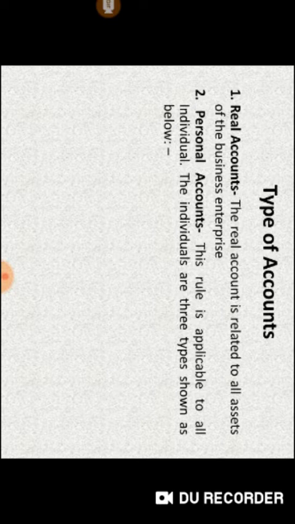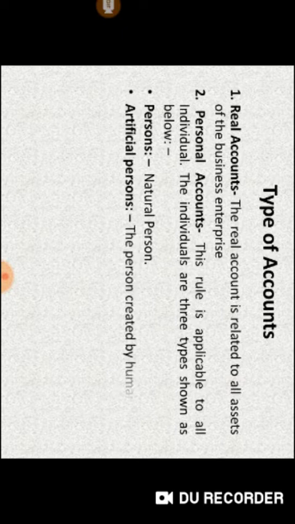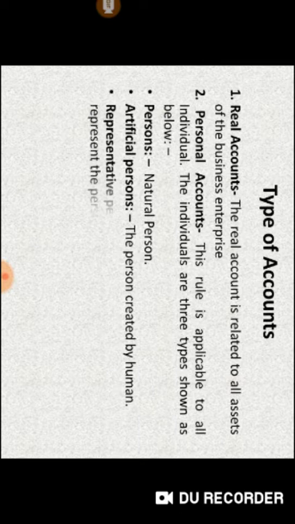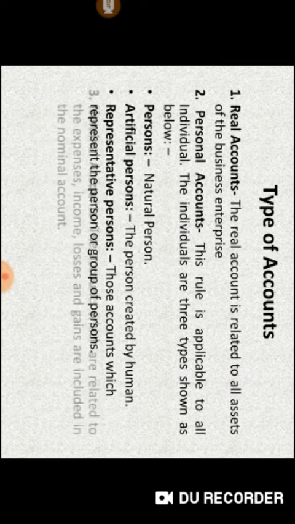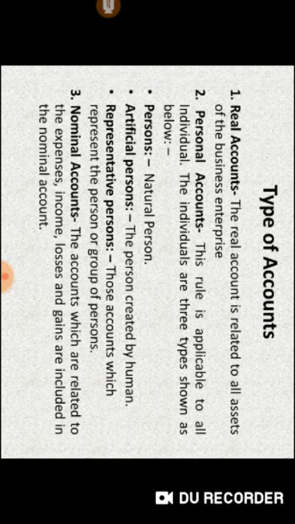But the individuals are divided into three categories. First is person. This is related to natural person. Second is artificial person. That is the person created by human. And third is representative person. Those accounts which represent a person or a group of persons. And the third type of account is nominal account. This account is related to the expenses, income, loss and gains.